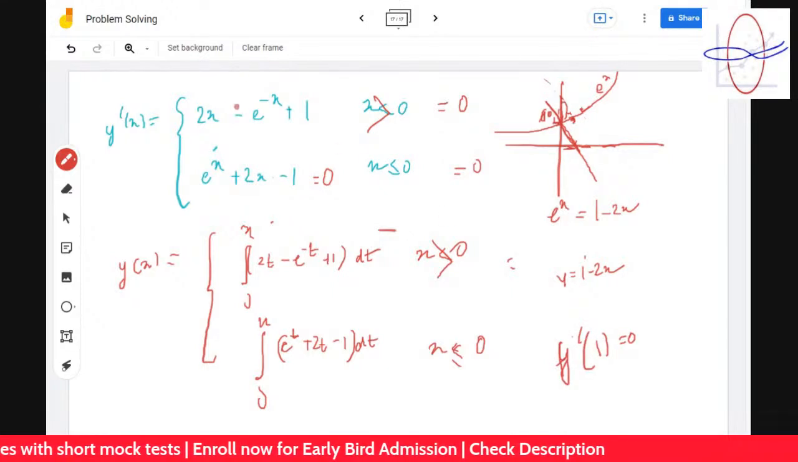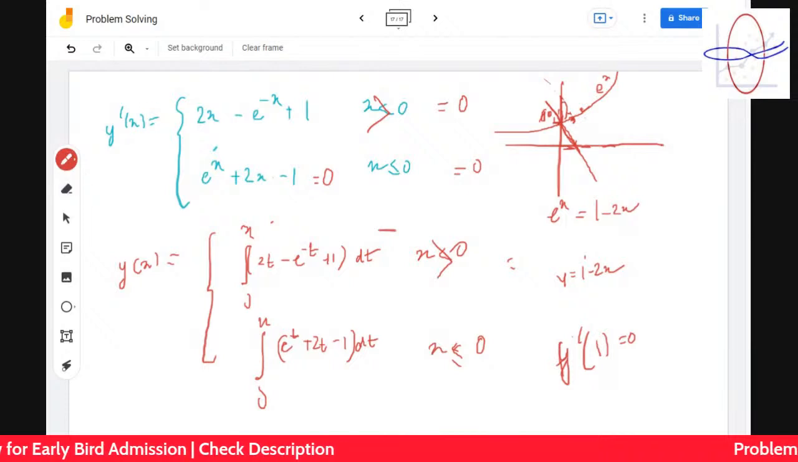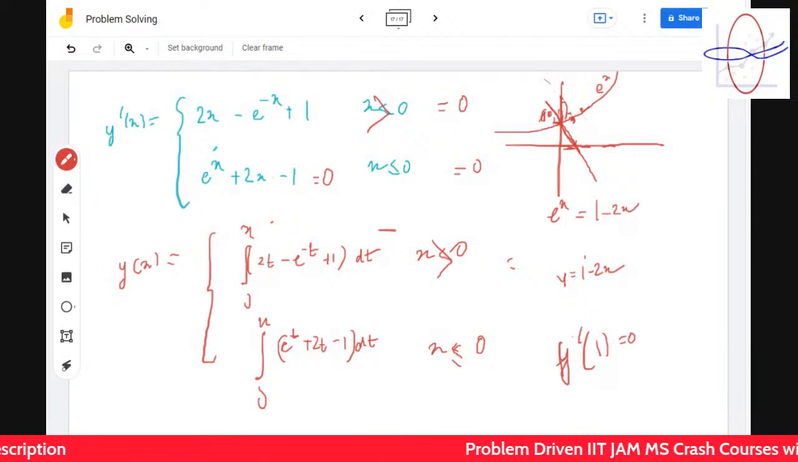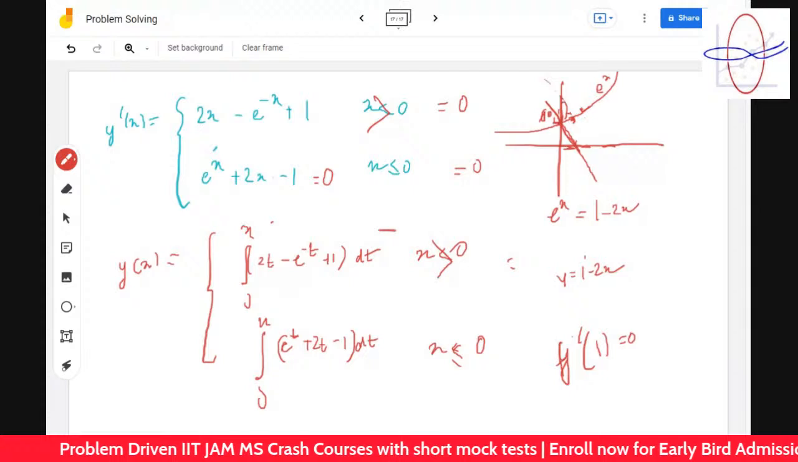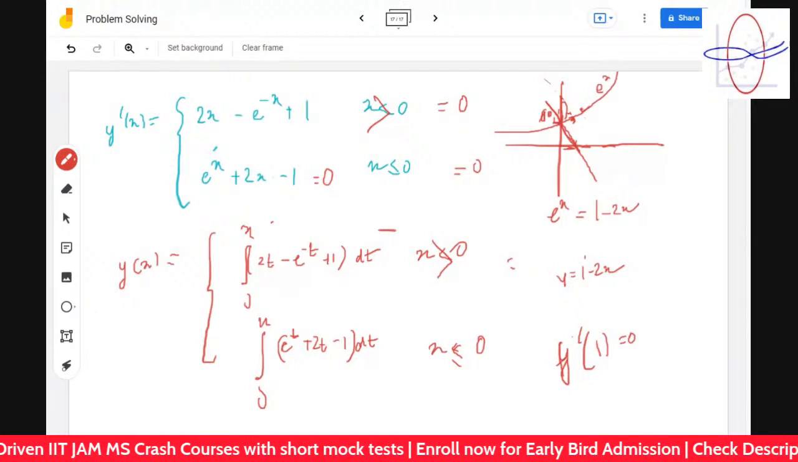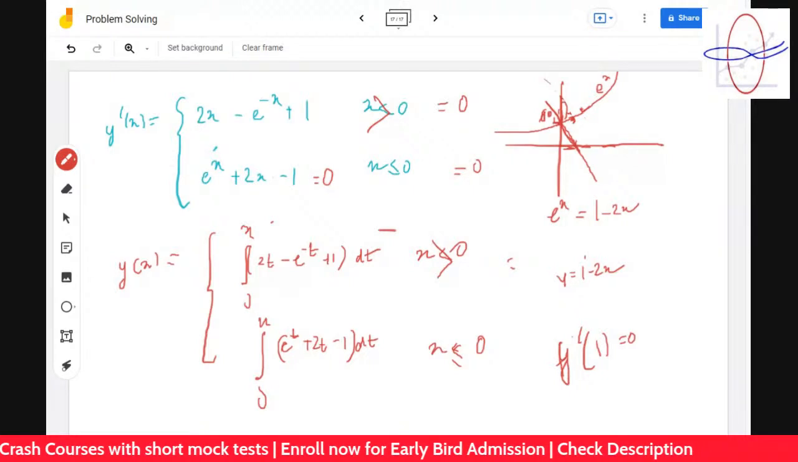Let's find out this now. Let's draw this diagram now. Same type. You understood this diagram, guys? See, this is a math paper. You have to do more math. Can't help. You understood the diagram here, guys? Why is y dash at 1 equal to 0?